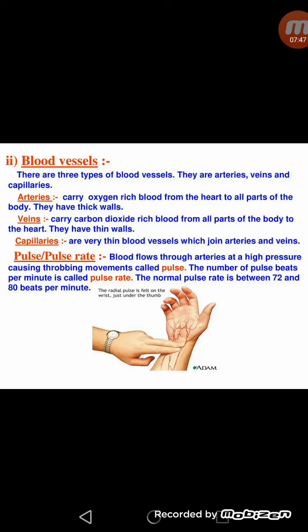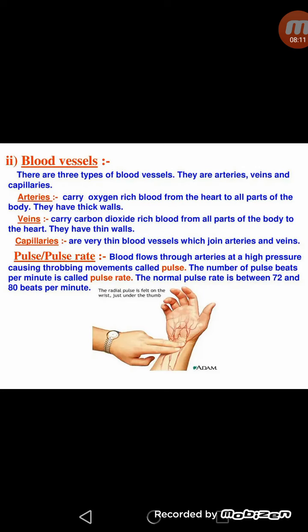Now there is one topic, pulse, or we can say pulse rate. Blood flows through arteries at a high pressure, causing throbbing movements called pulse. Even when you put your hand on another hand on this side, you can observe a type of throbbing action which is called pulse. The number of pulse beats per minute is called pulse rate, and a normal human being has a pulse rate between 70 to 80 beats per minute.